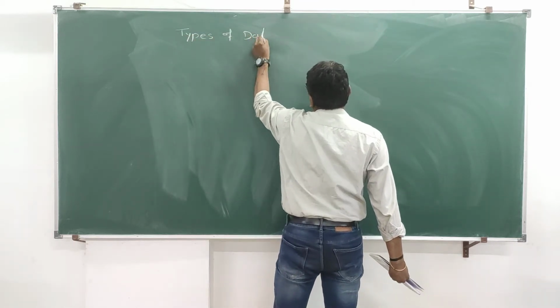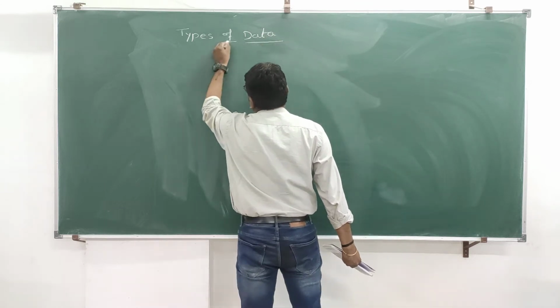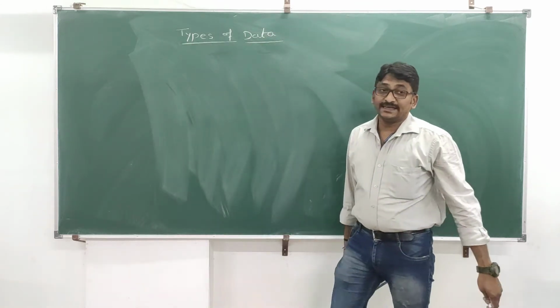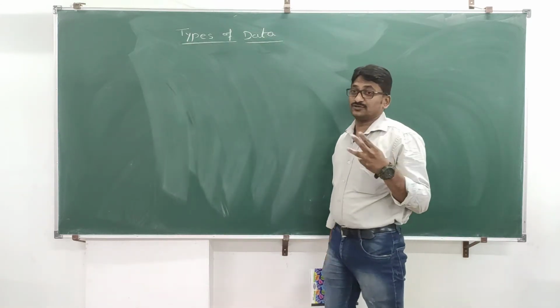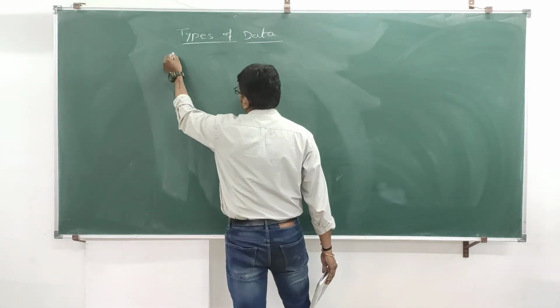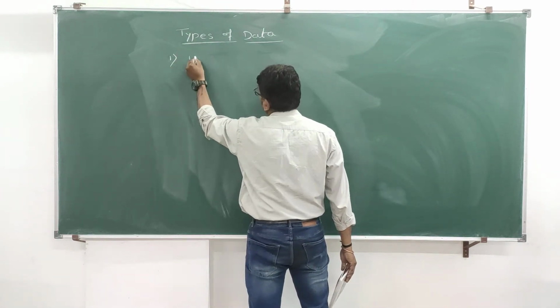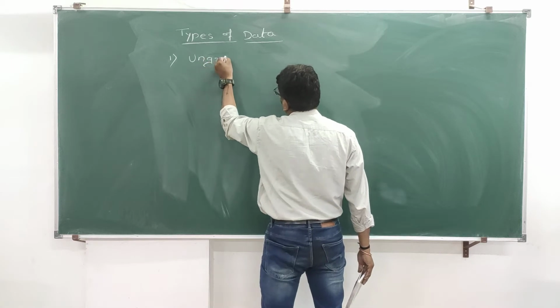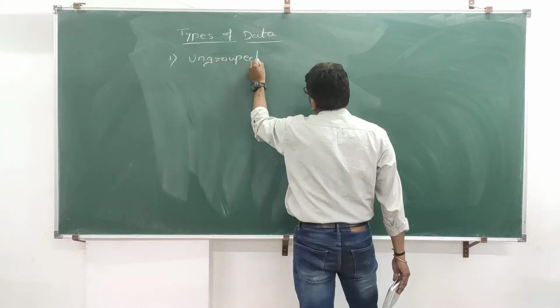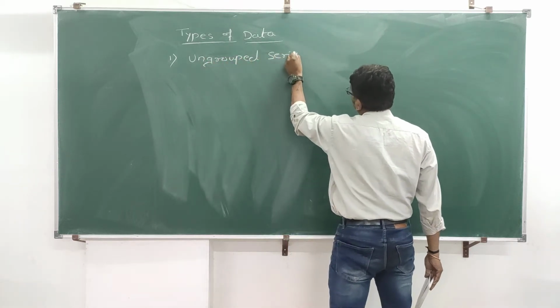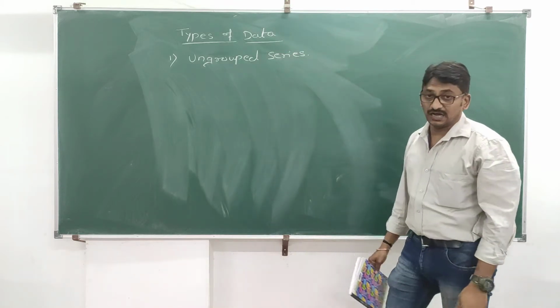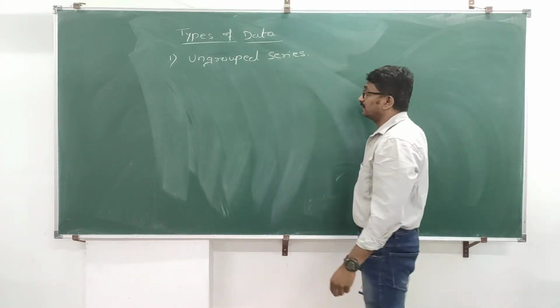Types of data or observation. Now, there are 3 types of data. First is ungrouped series, also known as ungrouped data.